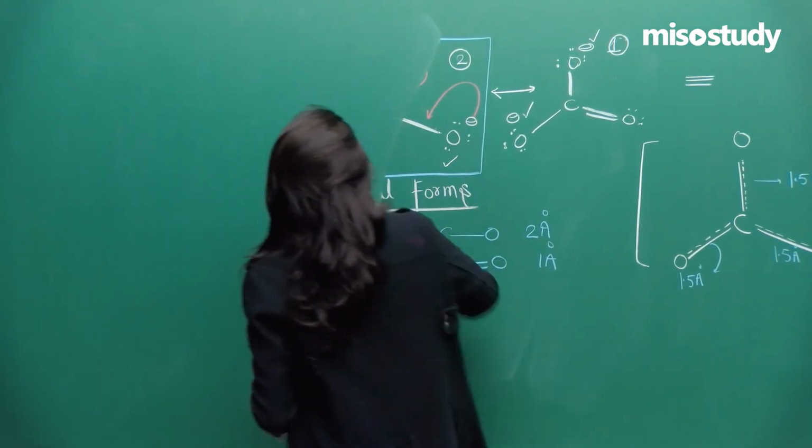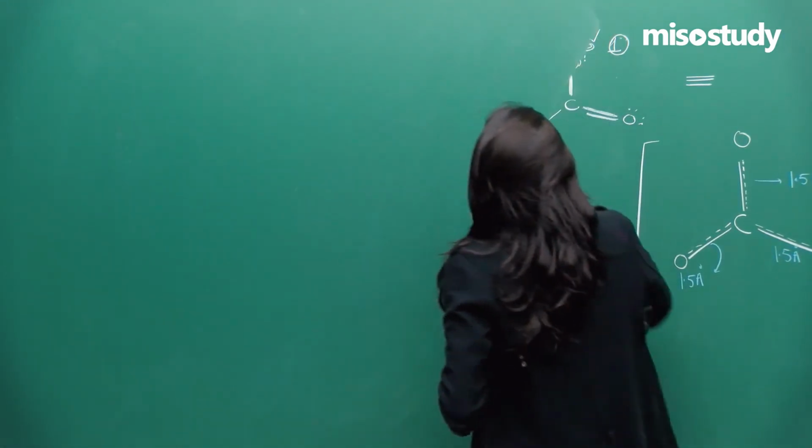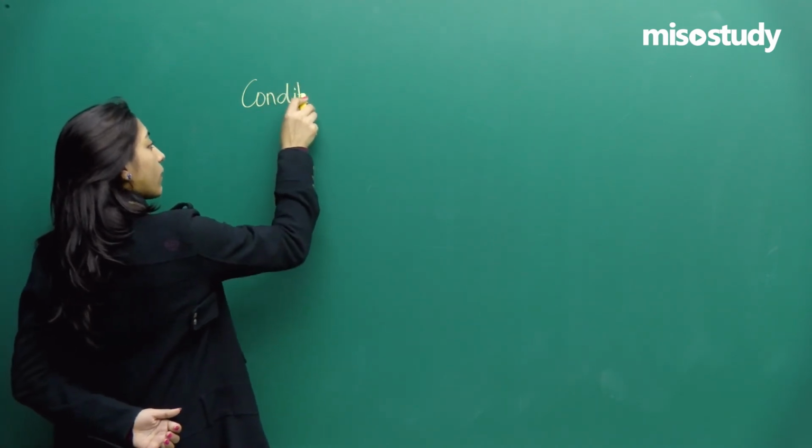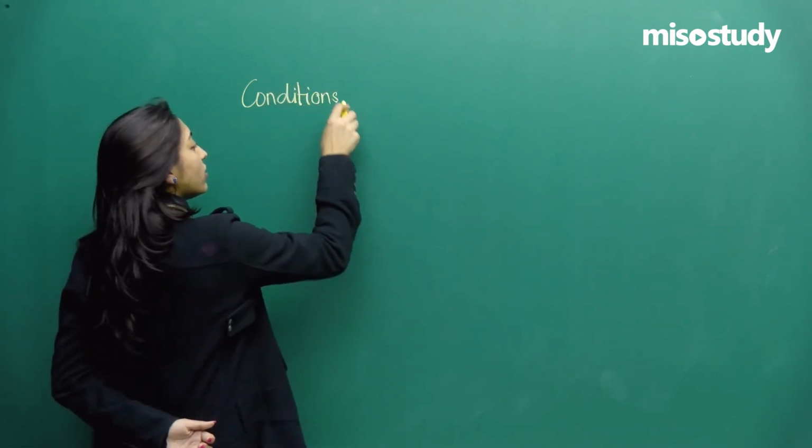So first of all, the most important condition of resonance that you have to see, if that particular condition is present, then only you can say resonance will be taking place in the molecule. So what are the conditions for resonance?